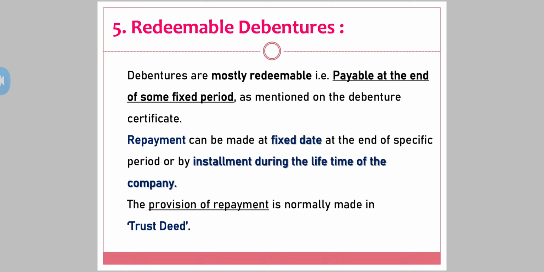Now, repayment can be done at a fixed date. At the time of maturity, the company is going to repay the amount, or at the end of a specific period, as we have just seen, or by installment during the lifetime. Let's say the company has issued debentures for 5 years. The company may say that I'm going to repay a small amount every year, and in these 5 years I'm going to repay the amount back. The provision of repayment is normally made in the trust deed. Trust deed we have seen.